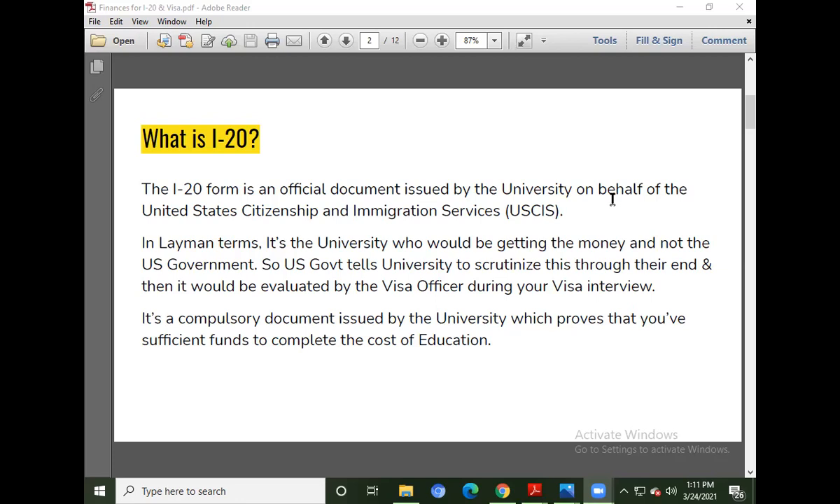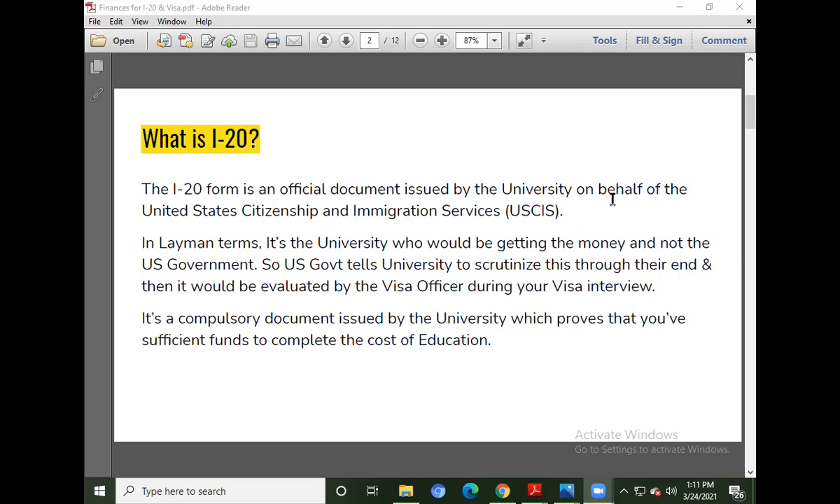So it's a compulsory document which is issued by the university. If you're going for a US university, then it is a compulsory document which proves that you have sufficient funds to complete the cost of education. Obviously, this cost of education involves your tuition plus the living expenses.